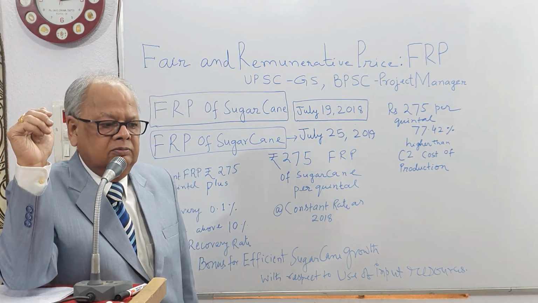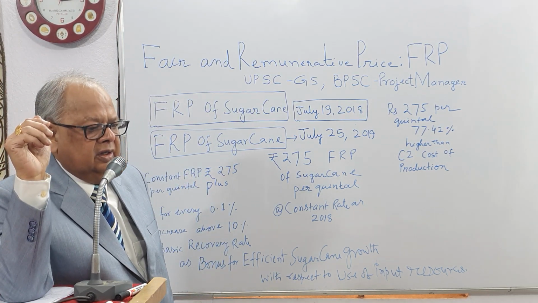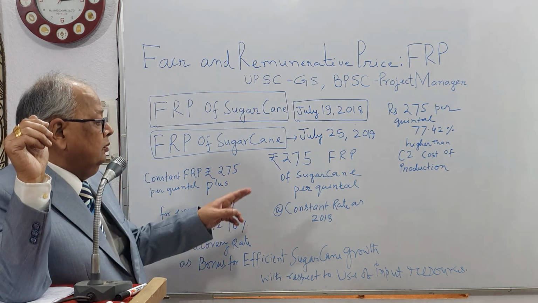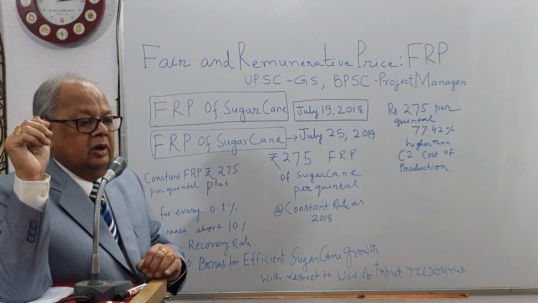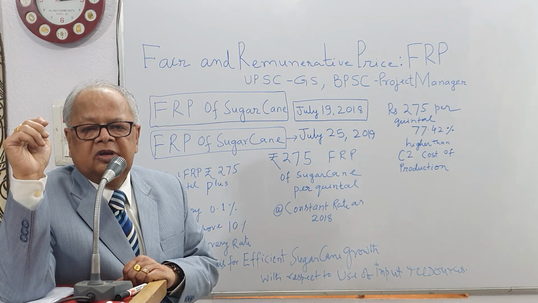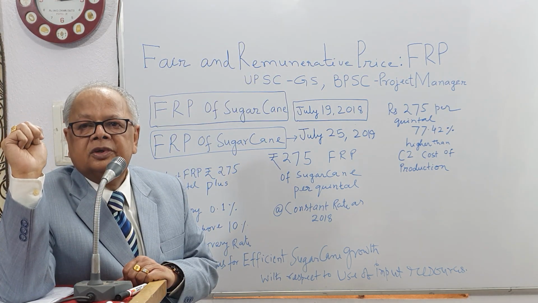CACP recommended the same 275 as the fair and remunerative price for sugarcane growers.